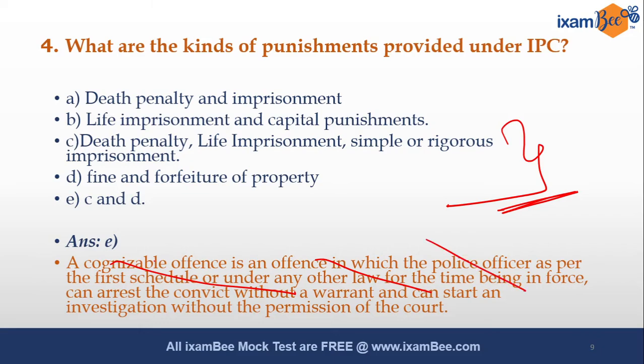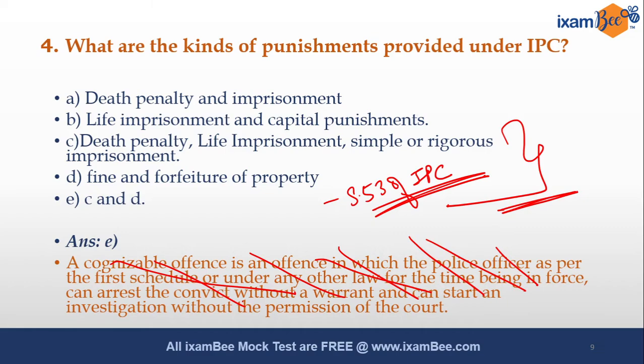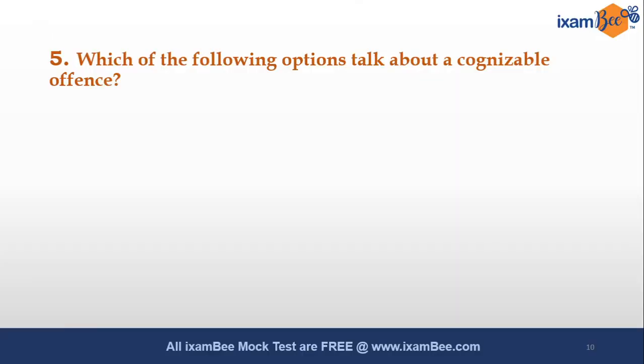This is not the correct explanation. By mistake, it has been pasted over here. Section 53 of IPC deals with the kinds of punishments, and all these punishments, death penalty, life imprisonment, simple or rigorous imprisonment, fine, forfeiture of property, all these kinds of punishments have been enlisted in Indian Penal Code. This is also a direct question. Sometimes you may be asked the section number as well. Which section deals with the kinds of punishments?